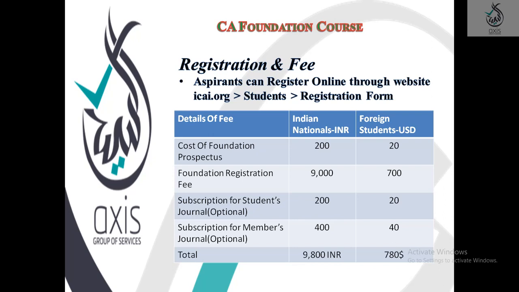And the third one is subscription for students journal. This is optional, 220. Subscription for members journal, optional, 440. So the total fee for the CA Foundation course is 9,800 Indian rupees, 780 USD. Mandatory fees is 9,200 Indian rupees.